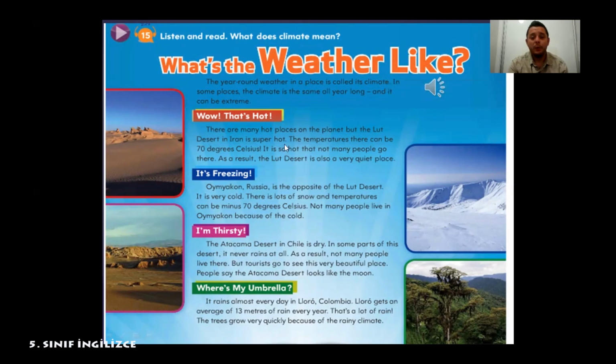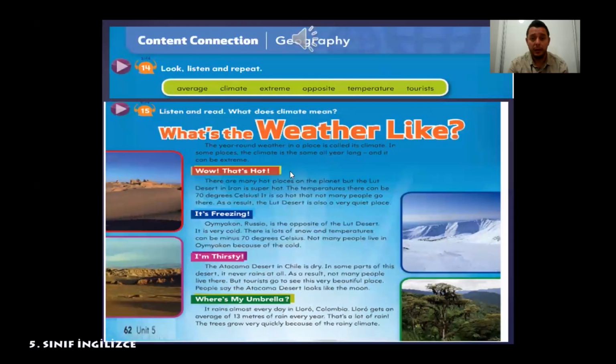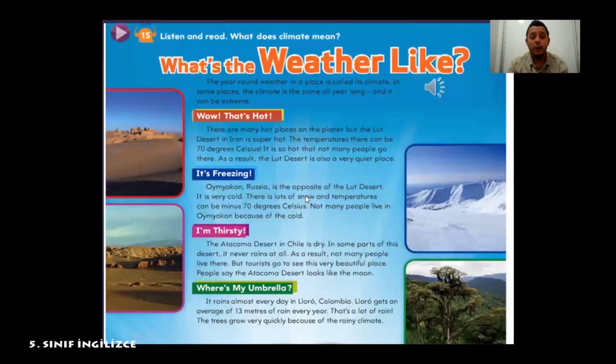So, our first part is Lut Desert in Iran. Lut Desert is super hot. When we're reading this part, the temperature there can be 70 degrees Celsius. So, think about our country, North Cyprus. In our country, in summer, the temperature can be 40 degrees Celsius.